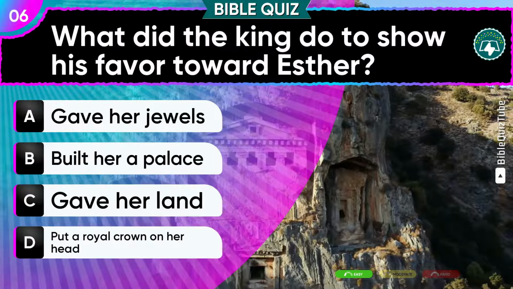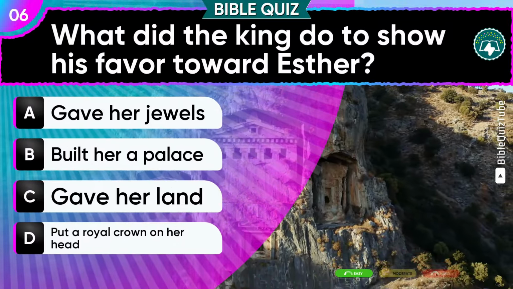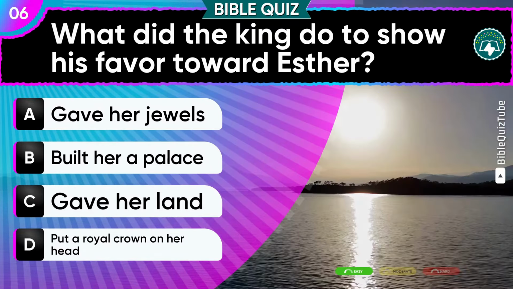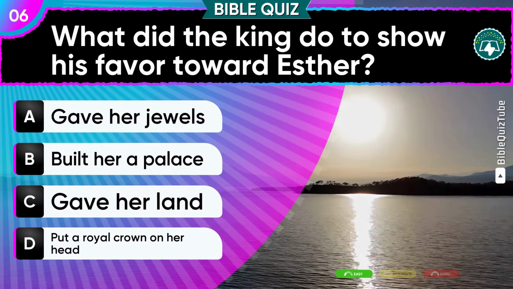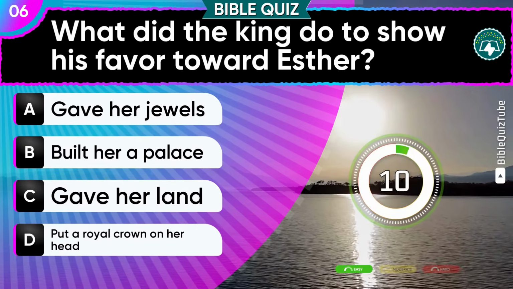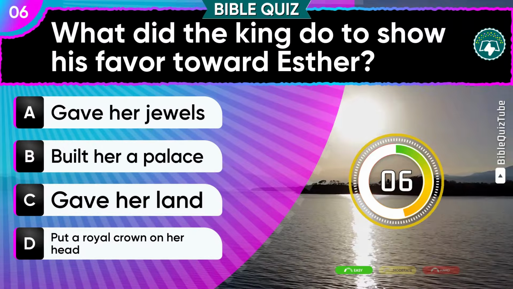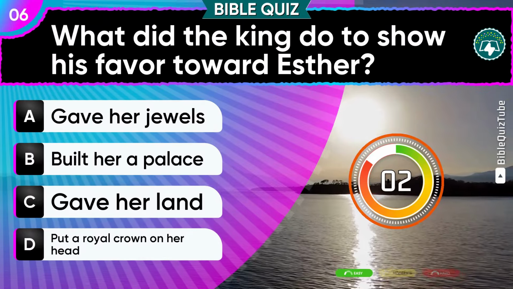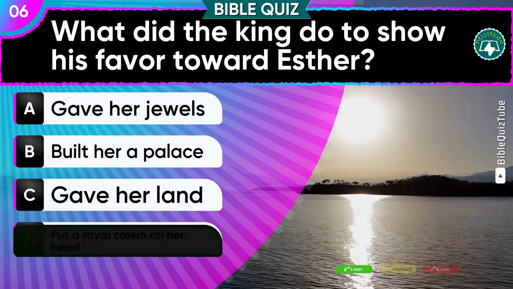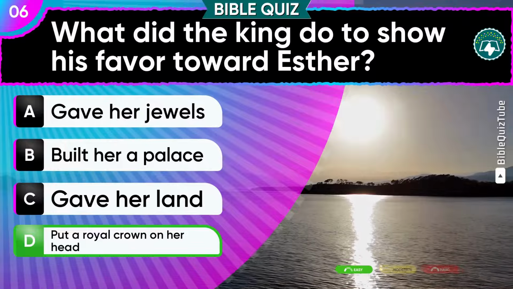Question 6. What did the king do to show his favor toward Esther? Possible answers. A. Gave her jewels. B. Built her a palace. C. Gave her land. D. Put a royal crown on her head. The expected answer is D. Put a royal crown on her head.